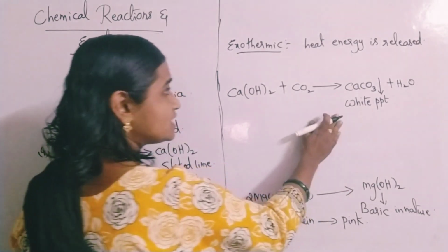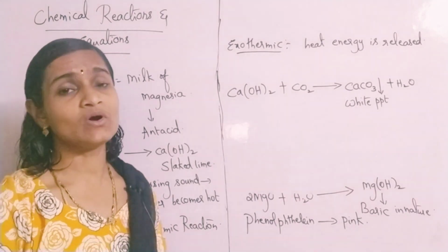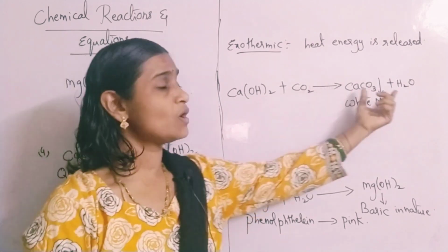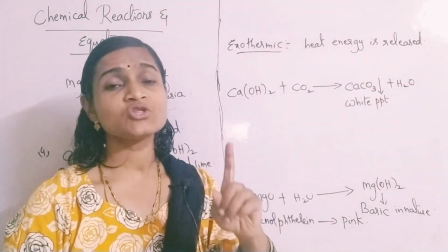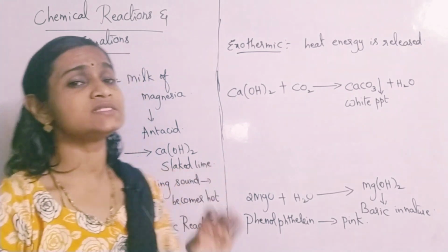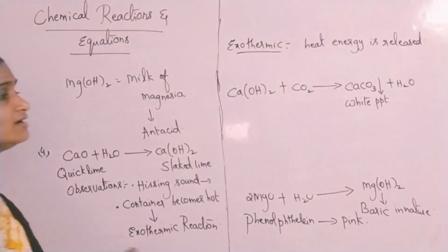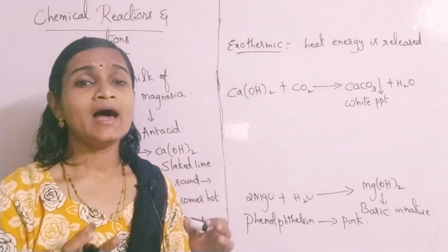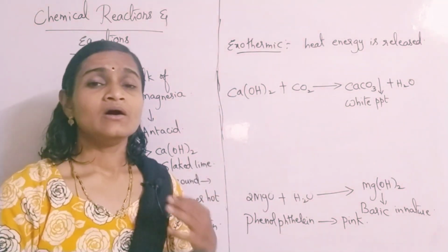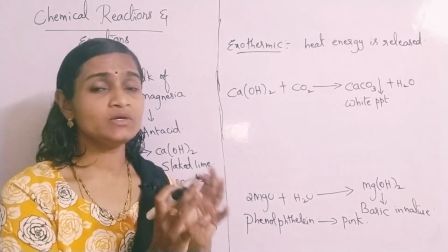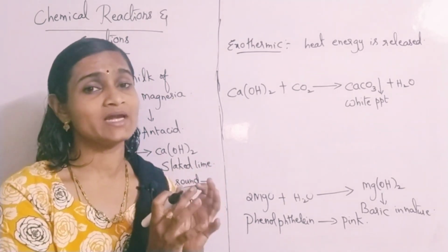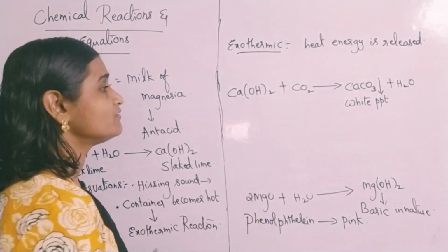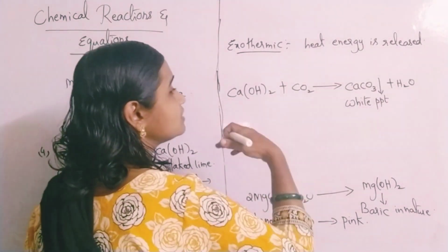But this is not an example of a combination reaction, because here reactants are 2 and products are also 2. In combination reactions, the product should be only 1. But why am I telling this example? Because you will be given integrated questions. It's not like you are limited to only one type of reaction. The question can be asked from any corner, so you have to be very careful and concentrate on the whole topic.